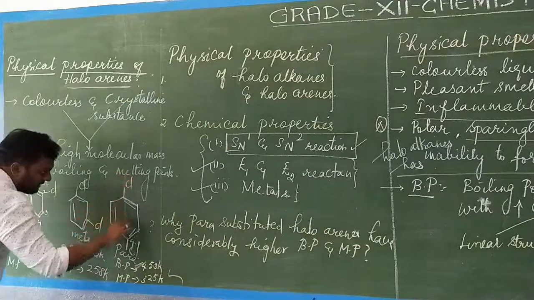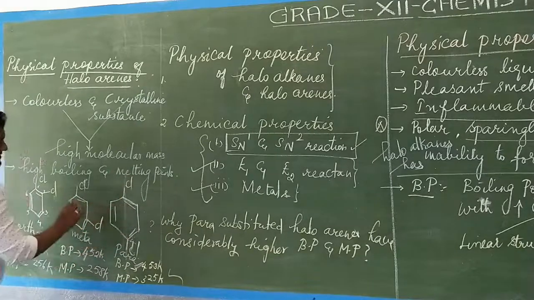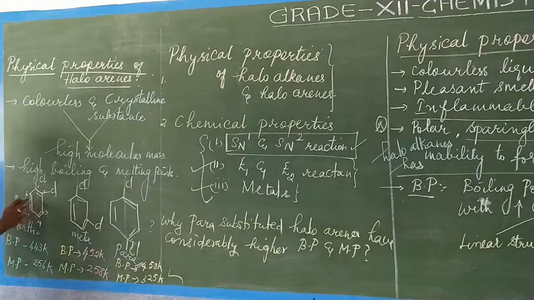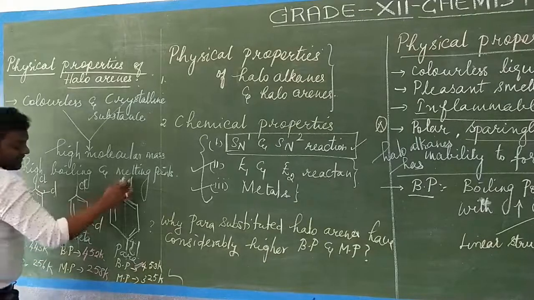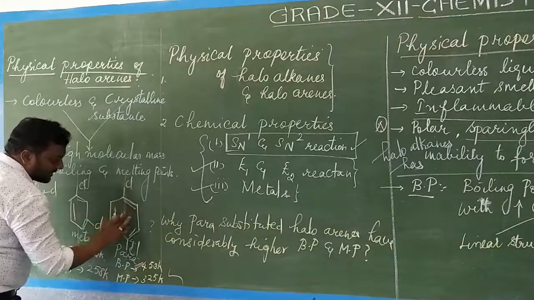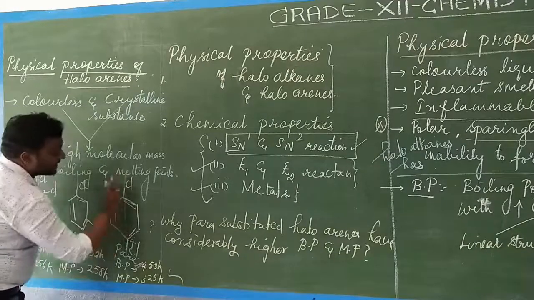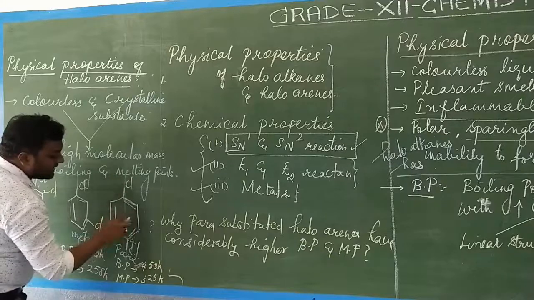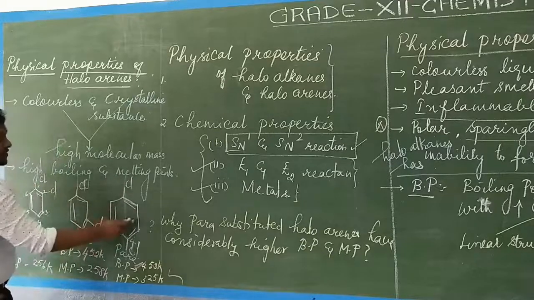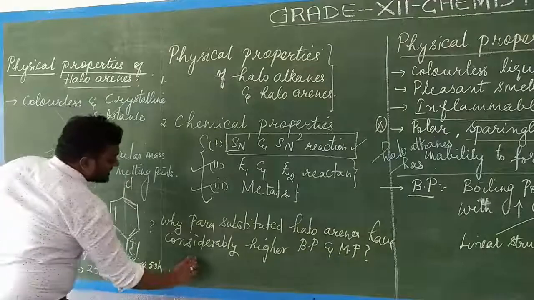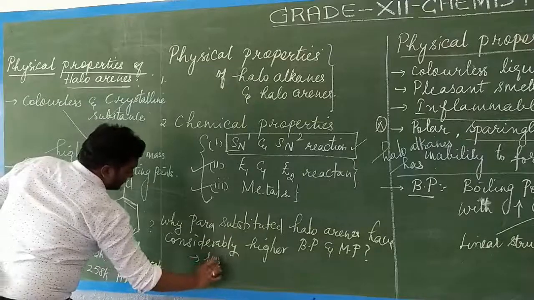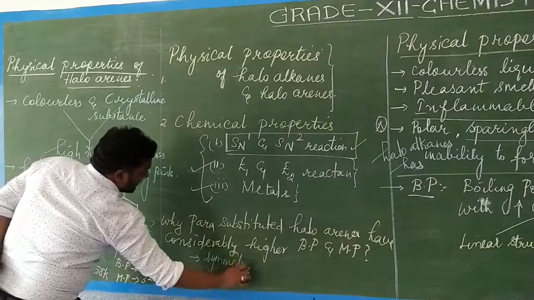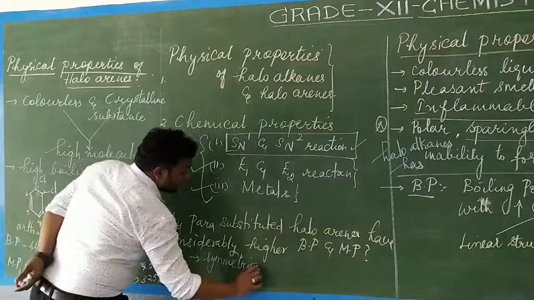Symmetry is when I can get equal halves. In the ortho and meta positions, when I cut equally, I cannot get two equal halves. But in the para position, when I cut, dissecting it, I can get equal halves. So that shows this para position exhibits symmetry. It is symmetrical in nature.